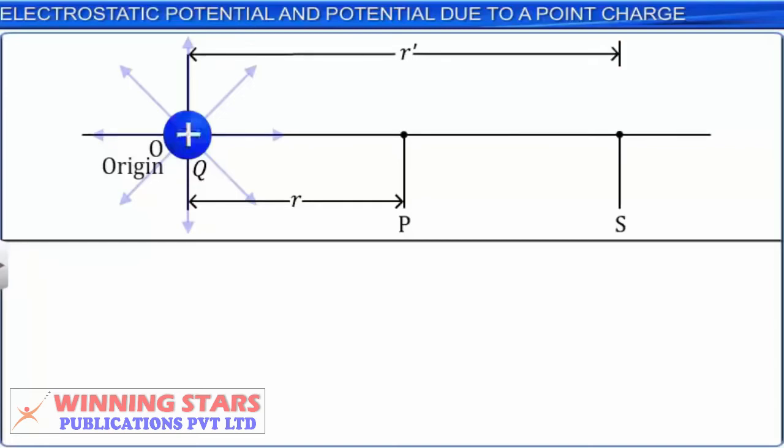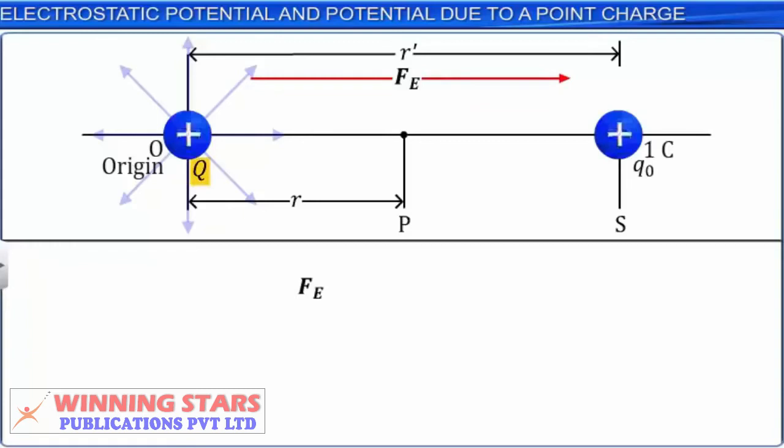The electrostatic force Fe between Q and a unit positive charge placed at S will be equal to 1 by 4 pi epsilon naught into Q into 1 by r' square into r' cap, where r' cap is the unit vector along the direction of OS.